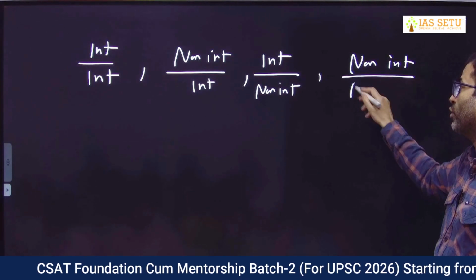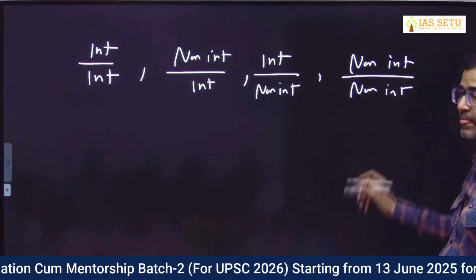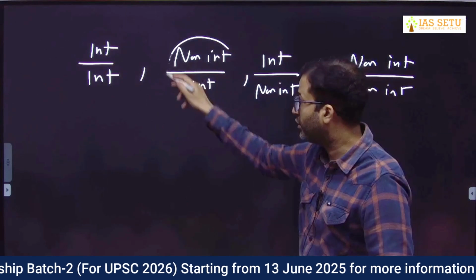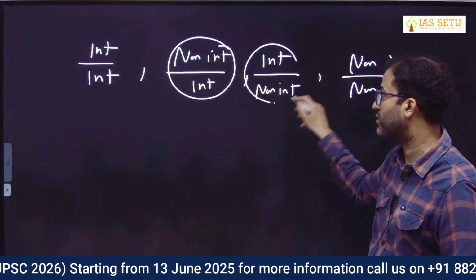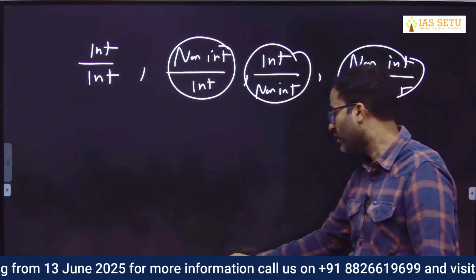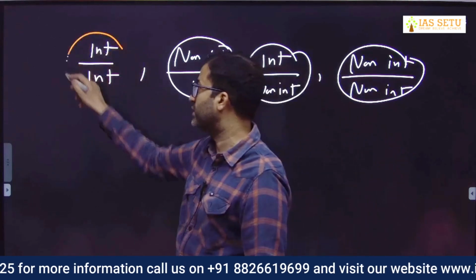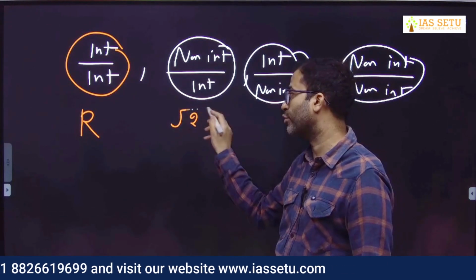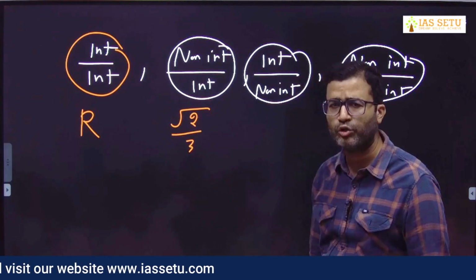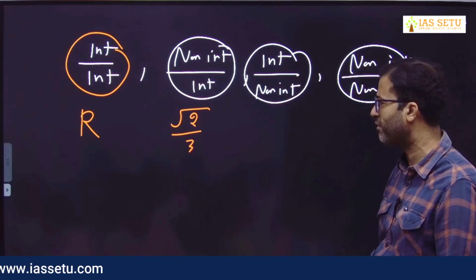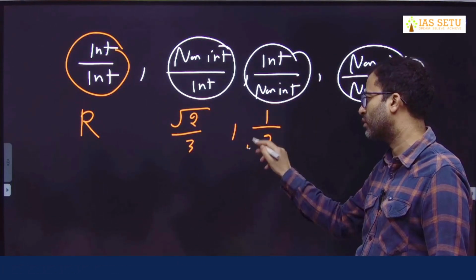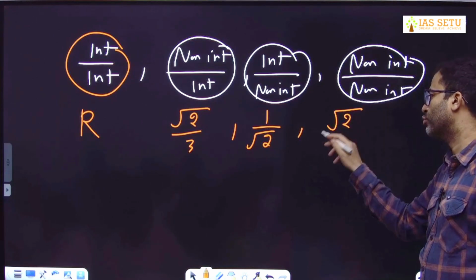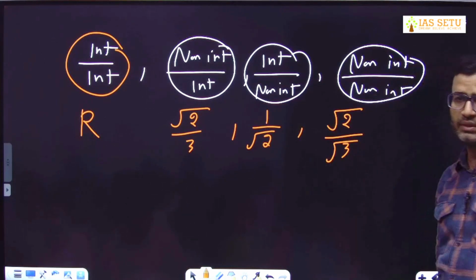These are irrational numbers. When it is integer upon integer, these are rational. Here example will be √2/3, you can write anything, √2/3, √2/1. Here 1 upon √2, here √2 upon √3. Some other example.